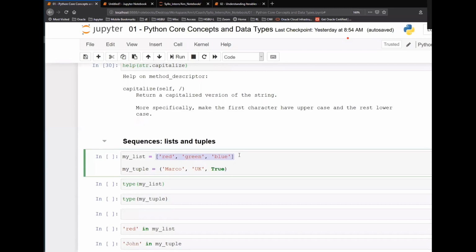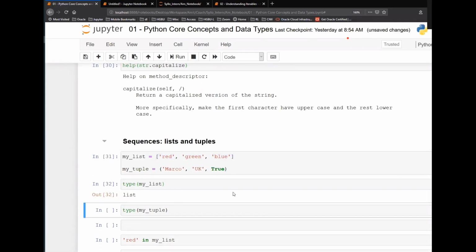So again, let me just go through that. In yesterday's class, I mentioned something called a primitive data type, as in something which holds a single value. In one variable, you can store one value. That is a primitive data type. But here I'm dealing with multiple values stored together in a sequence of memory. So this is also a data type, and this is a list, and this is a tuple. If I say type of my list, the type will be list. Type of my tuple, it will be tuple.